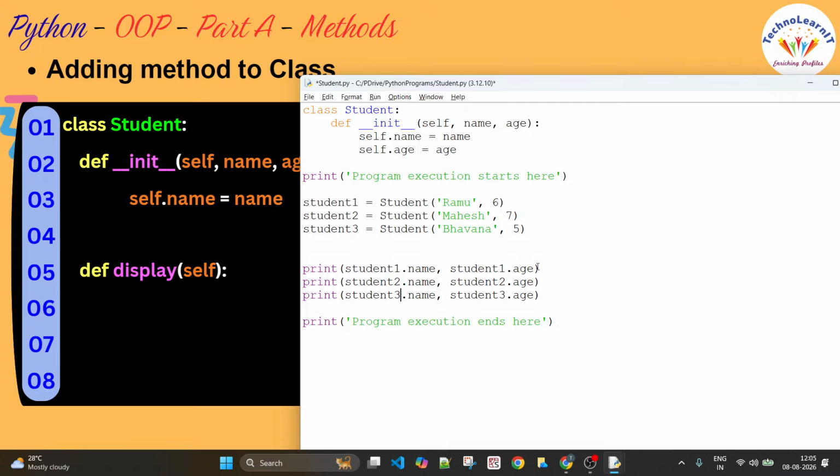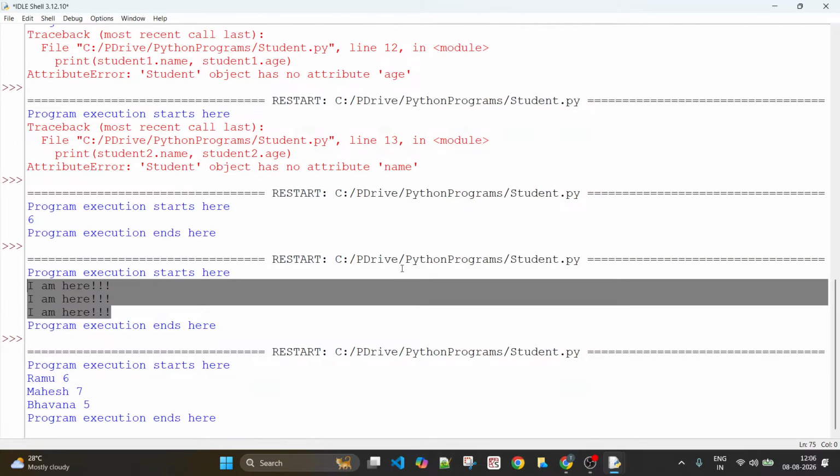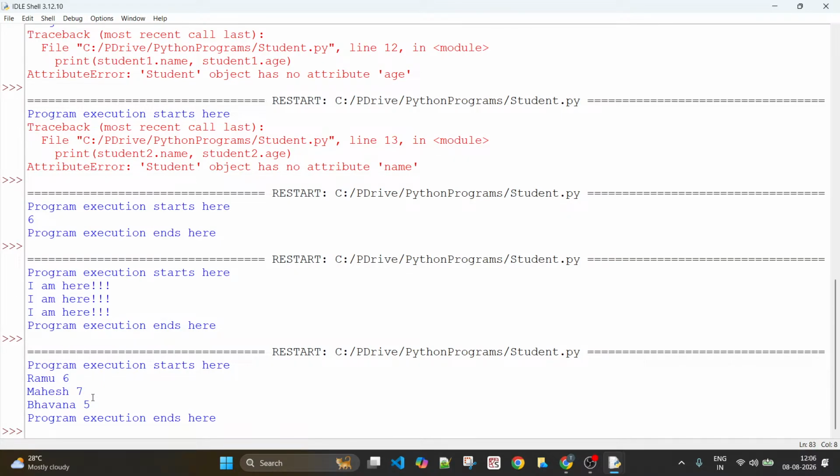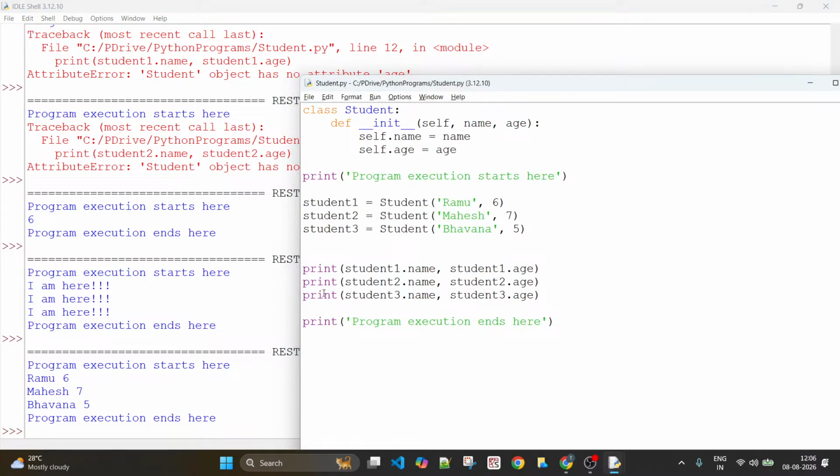So the expectation here is for this line of code you should get Ramu and 6. For this line of code, you should get Mahesh and 7. For this, you should get Bhavana and 5. Let us run this. Yes, Ramu and 6, Mahesh and 7, Bhavana and 5. Right? What if I try to create one more object?